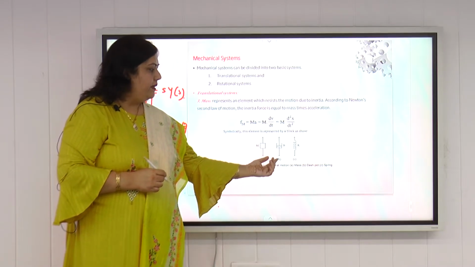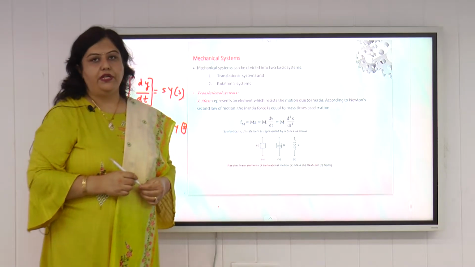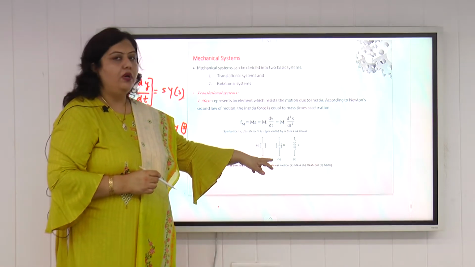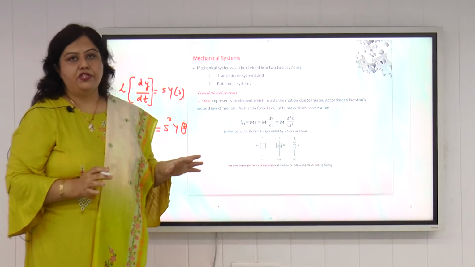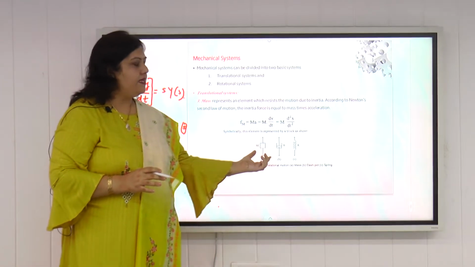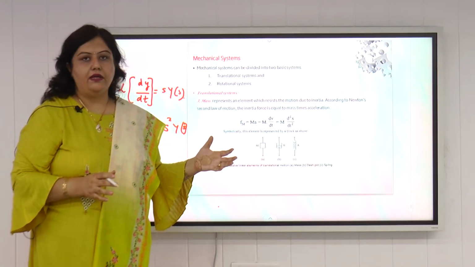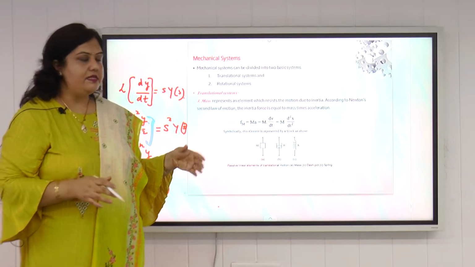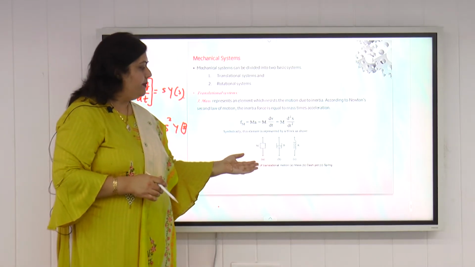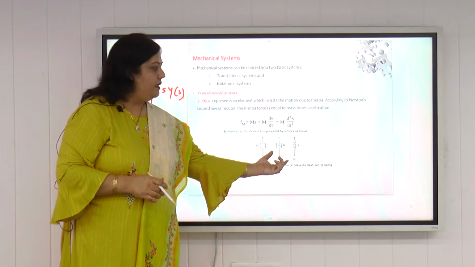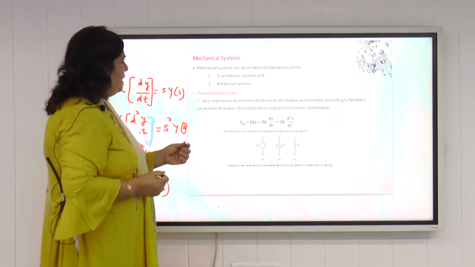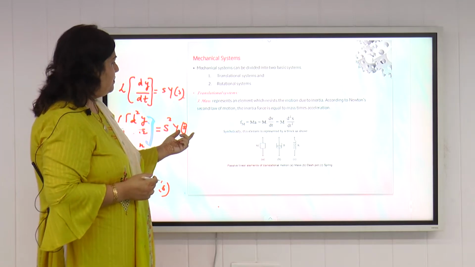What is this damper? This damper is also known as the dashpot arrangement. It is used to intentionally introduce friction into the system. So these are the three basic elements. Like the electrical system had the basic elements resistance, inductance and capacitance, similarly mechanical systems have the basic elements mass, dashpot and spring. So we can write the equations for this translational mechanical system.